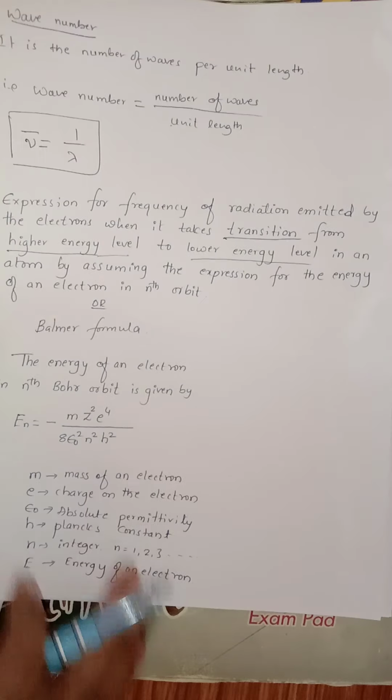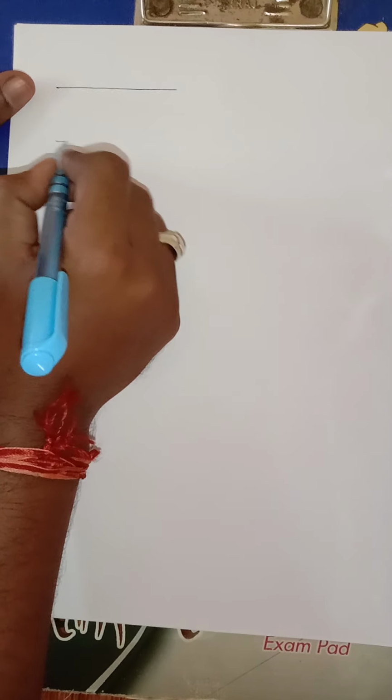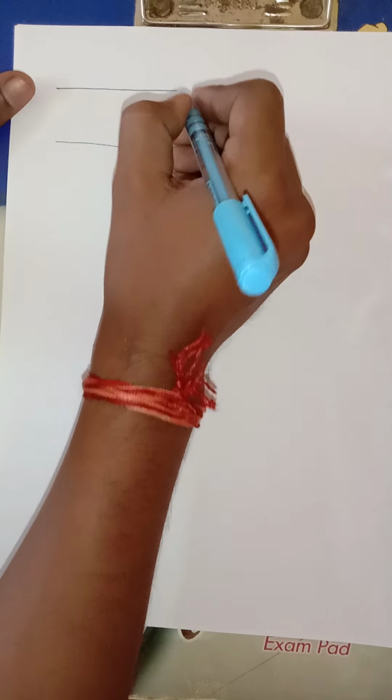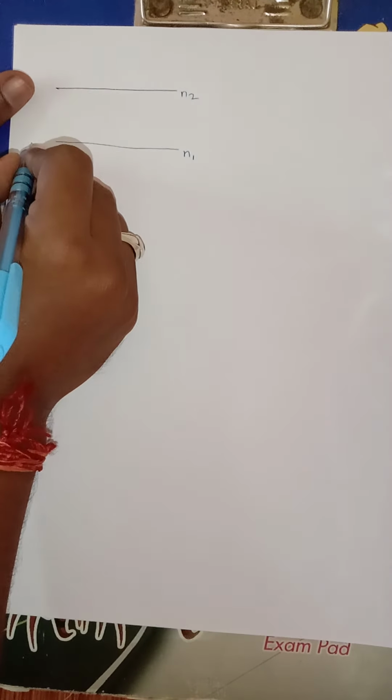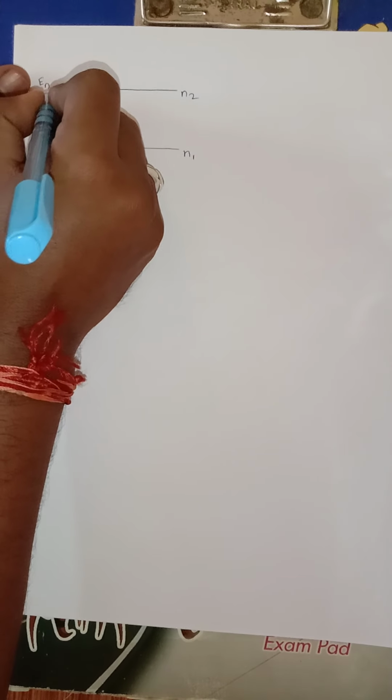Now let us assume there are 2 orbits. The first orbit level is called n1, the second orbit is called n2, and the energy of the first orbit is En1, and the energy of the second orbit is En2.